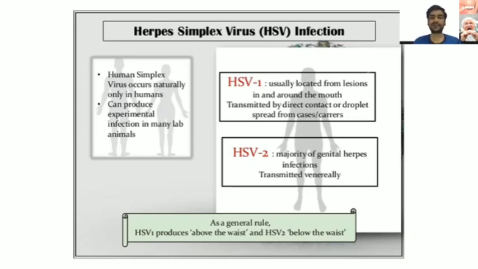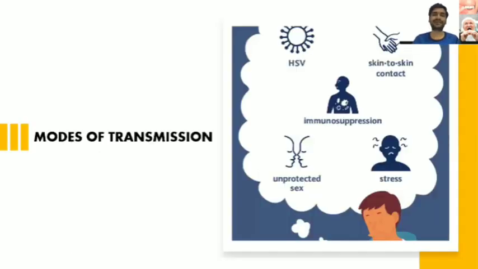As a general rule, you can consider that HSV1 produces infections above the waist. Whatever infections occur above the waist are caused by HSV1, and whatever infections occur below the waist are caused by HSV2. So these are the two main forms of herpes simplex virus.